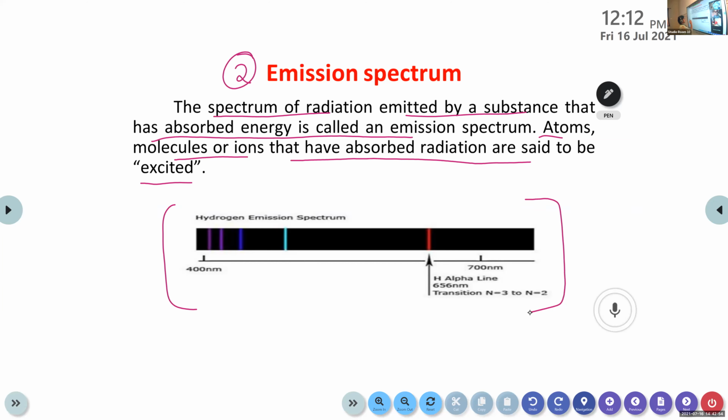In this spectrum, there are certain colored lines, right? And in between, there are dark spaces also. So the colored lines show the emission of certain wavelength.